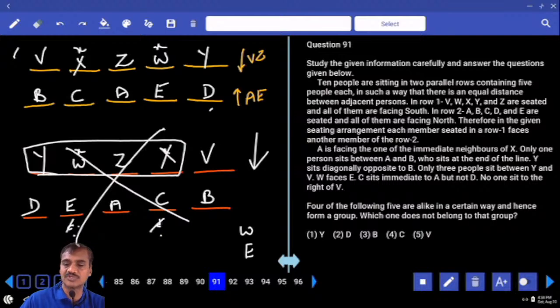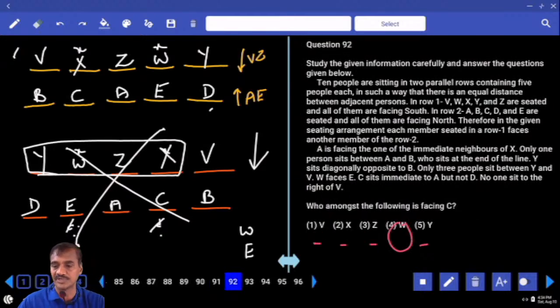91. Which out of the following is the odd one out? Y, D, V, B. All the persons are at the corners, and C is at the center. So choice 4, question number 91.